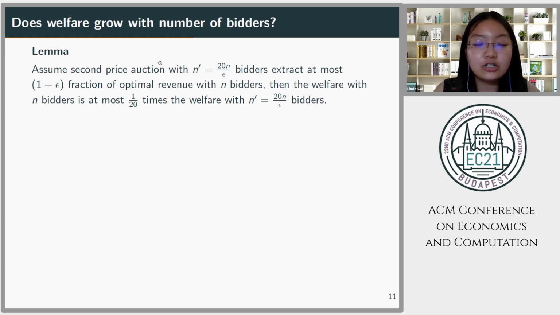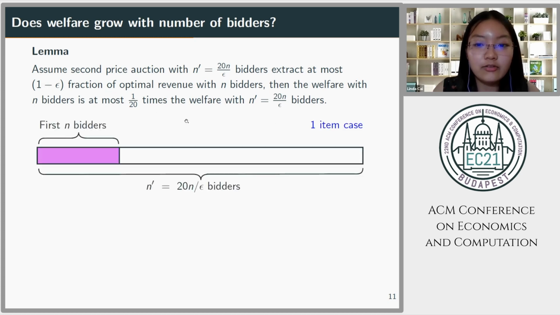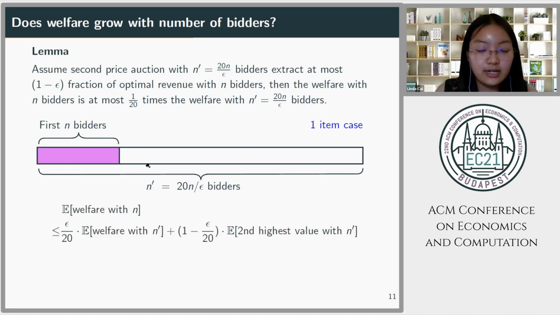This lemma actually holds for multiple items. However, here we'll only prove the special case when there's only one item because it already contains all the main ideas. So let us consider the case where there are in total n prime bidders, where n prime is equal to 20n over epsilon, and the first n bidders here will participate in the second price auction. What is the expected welfare from these first n bidders? In the second price auction, the expected welfare is just the expected highest value amongst these bidders for this item.